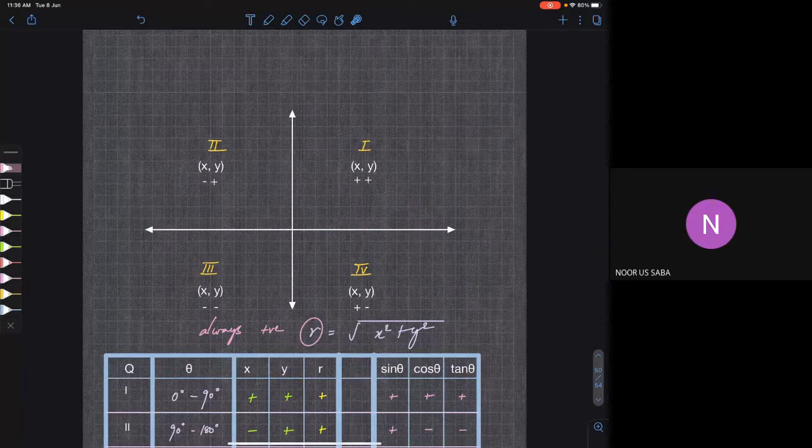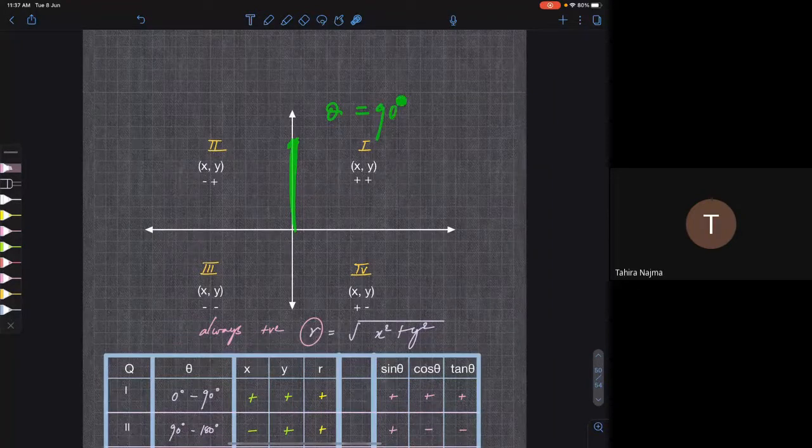Actually, it was a very good question. That means you are thinking a little bit about what is going on. So very good that you asked that question. And one more thing, let me just discuss a point on the y-axis. Suppose the point is lying on this axis. So tell me, what is the angle? Theta is equal to 90 degrees.